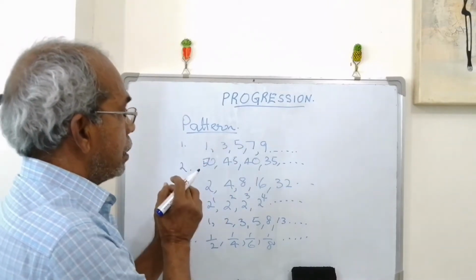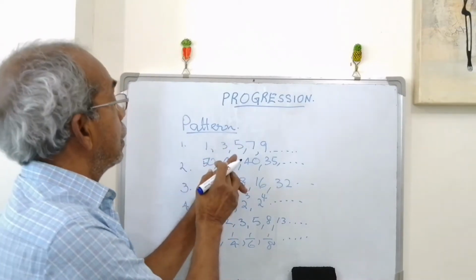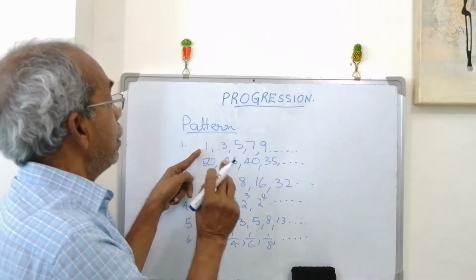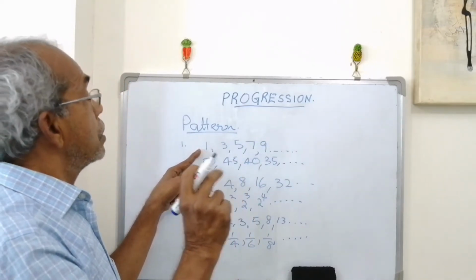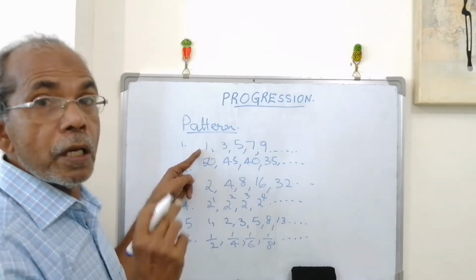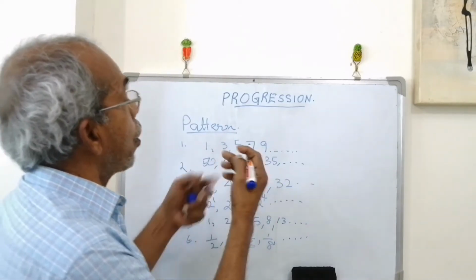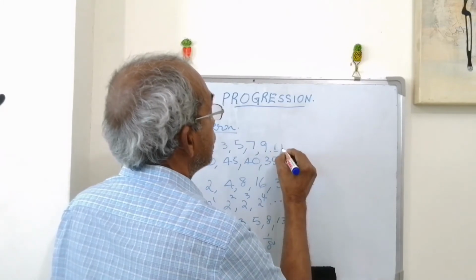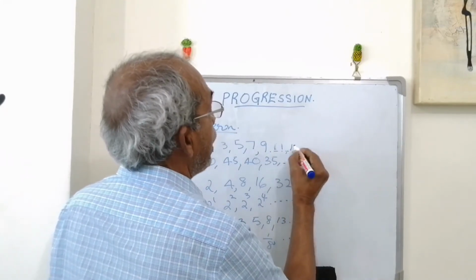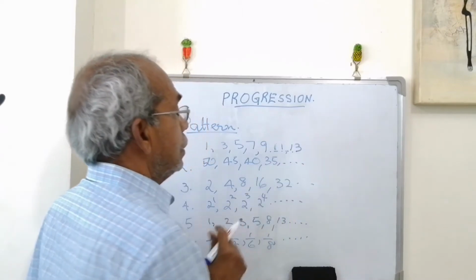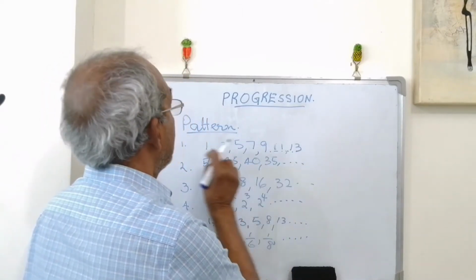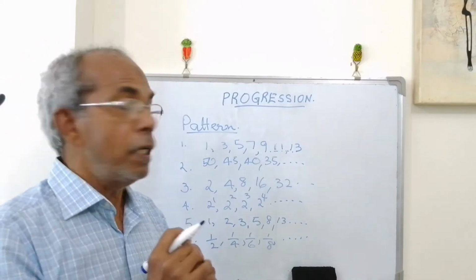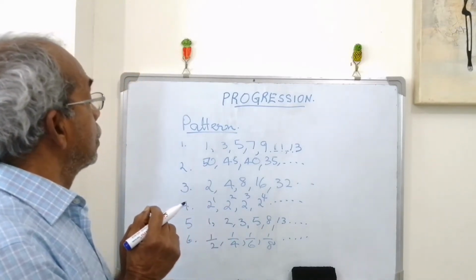You have to examine it. These are all odd numbers, so the next odd number will be 11, and the next will be 13. Therefore, we have found two more terms.